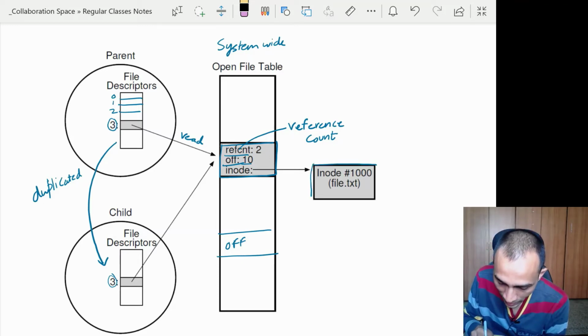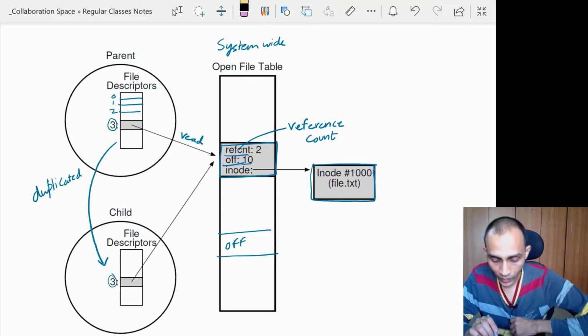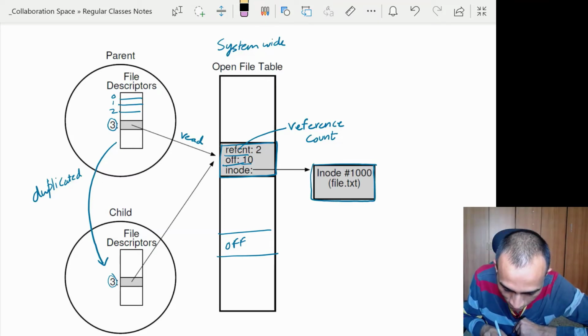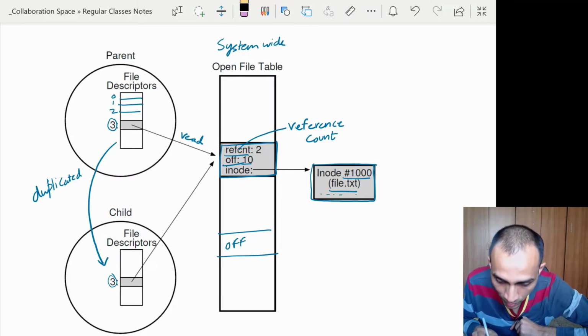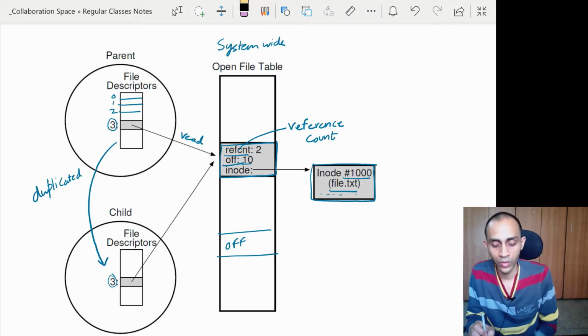So that will be some data structure stored somewhere in the file. This entry will also have a pointer to that inode. This inode is going to have everything, its low level number and its file name, its actual location, the block number, sector number on the disk and all that.